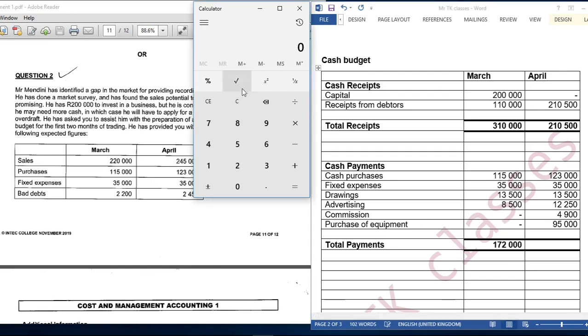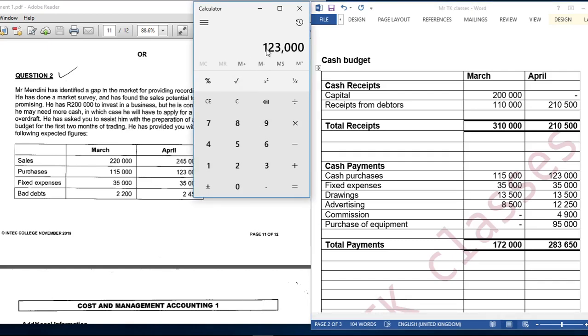Then now let us add April. 123,000 plus 35,000 plus 13,500 plus 12,250 plus 4,900 plus 95,000. We are going to get 283,650. Let me just cross check this one.